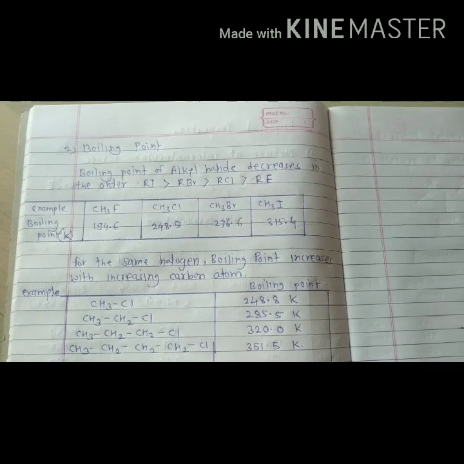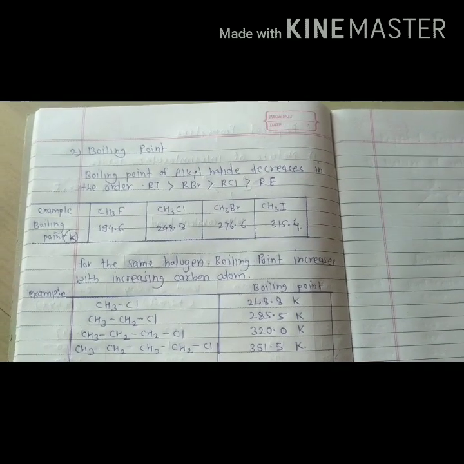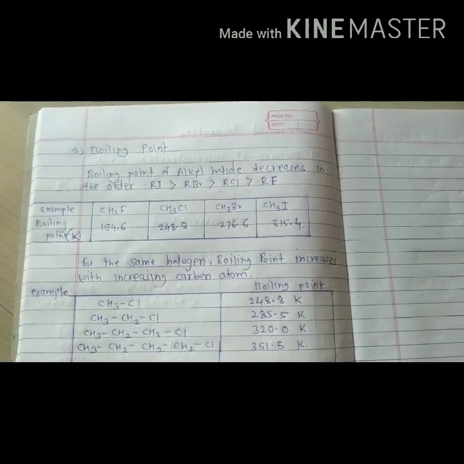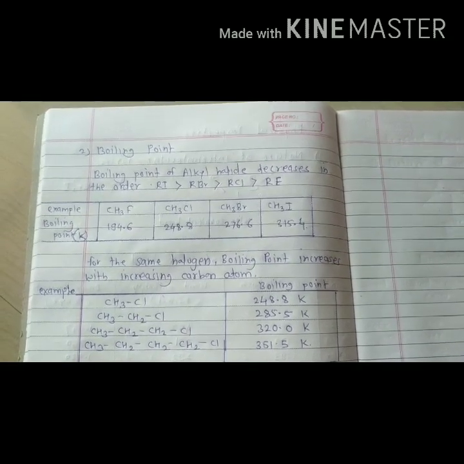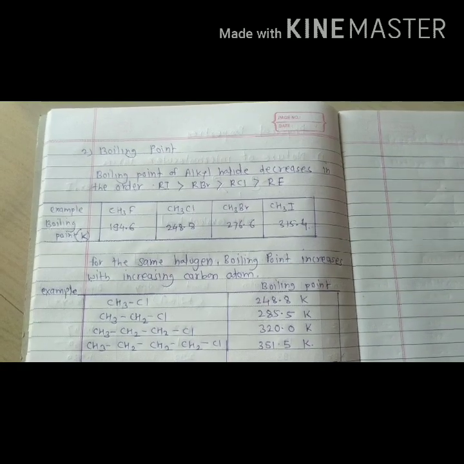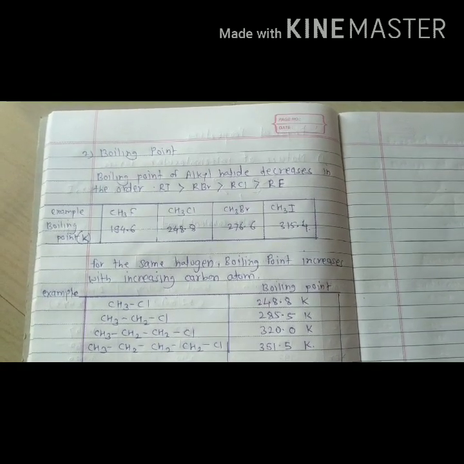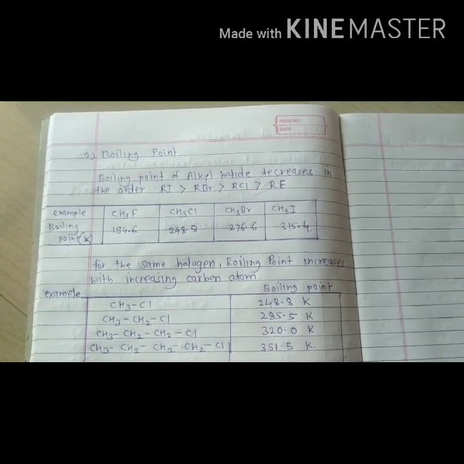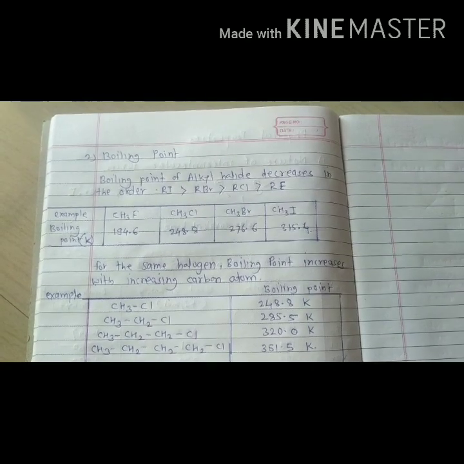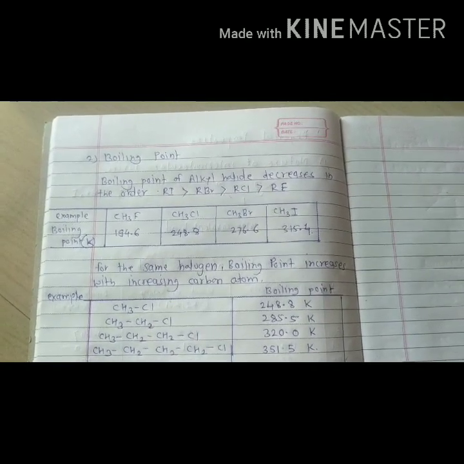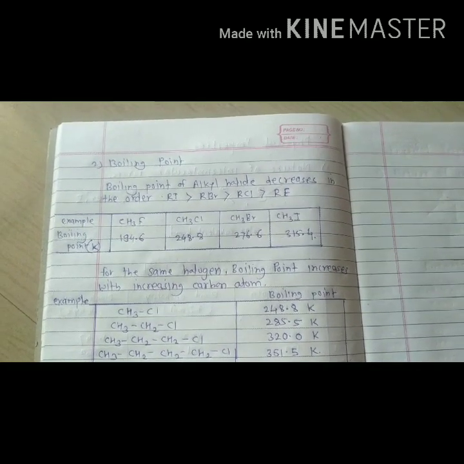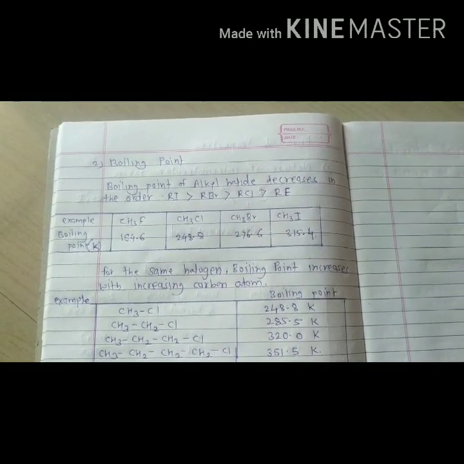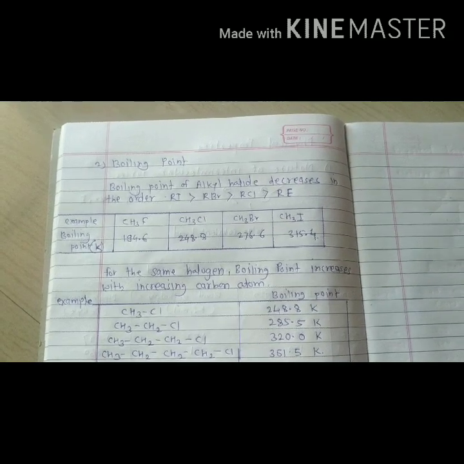The second physical property is boiling point. The boiling point of alkyl halide is higher than the corresponding alkane due to high polarity and high molecular mass within alkyl halide. For a given alkyl group, the boiling point increases with increasing atomic mass of the halogen atom, because the magnitude of van der Waals forces increases with increasing size and mass of the halogen atom.